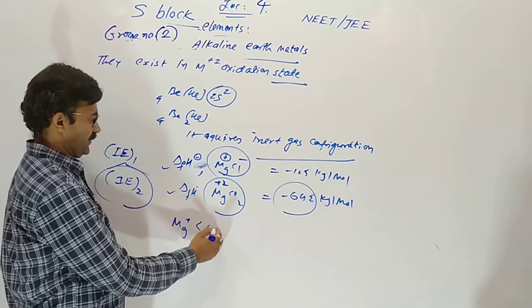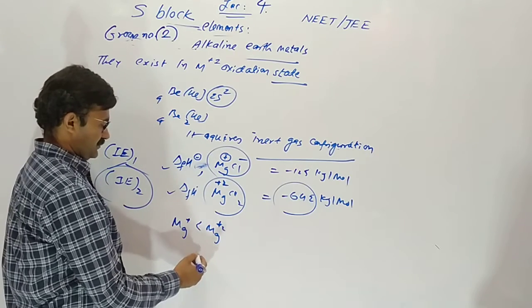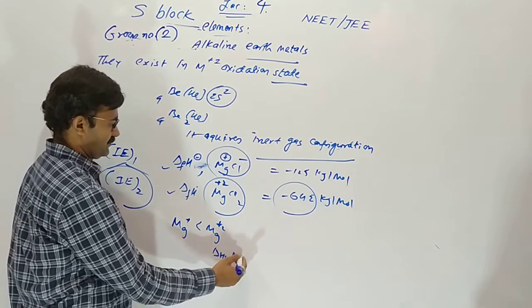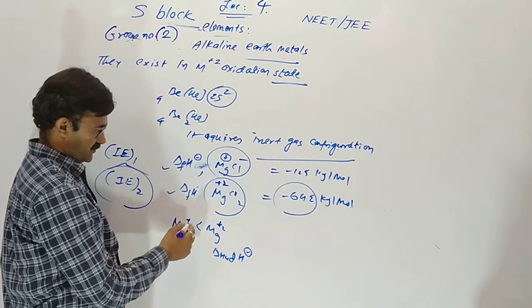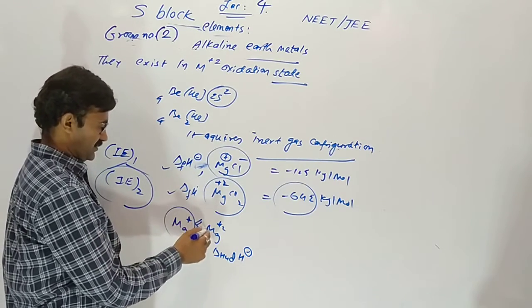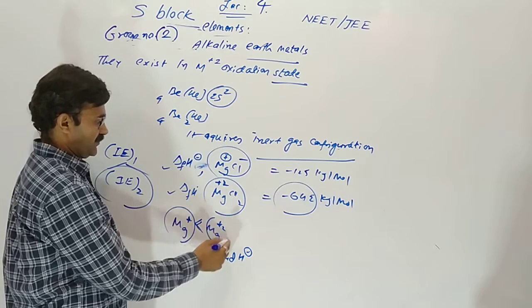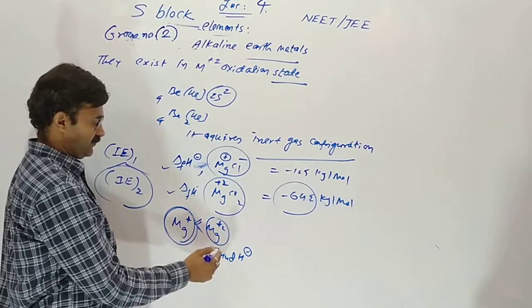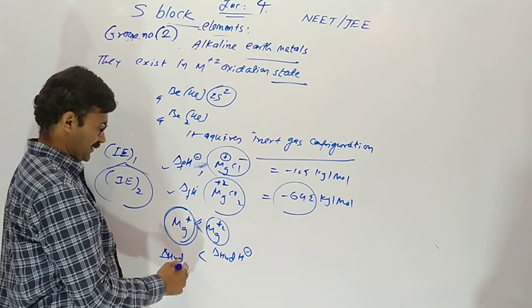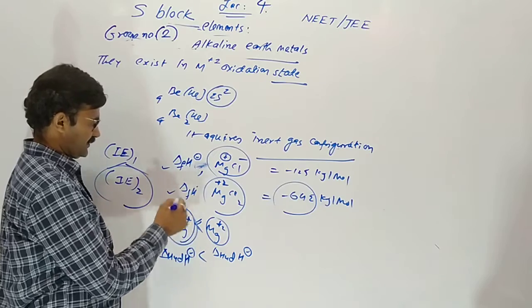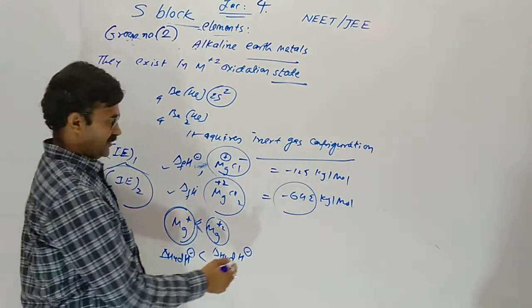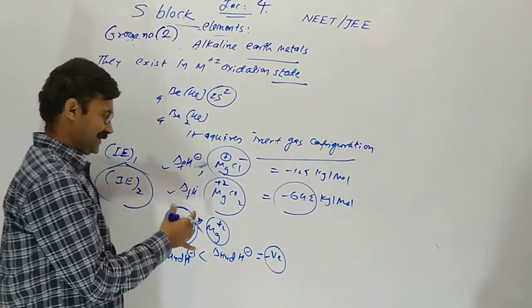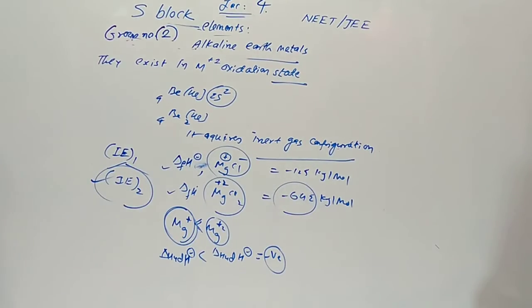Hydration enthalpy of Mg+2 is highest. Compare Mg+2 and Mg+1. Mg+2 is smaller in size than +1, so hydration enthalpy is more. It compensates and balances the ionization enthalpy. Here the value is negative and it easily balances this ionization enthalpy. So it is more stable. Understood?